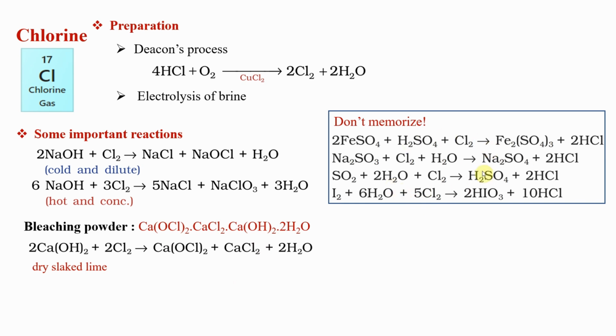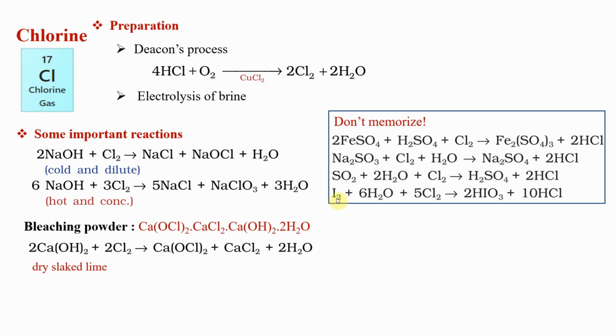Now, in the reactions, NCERT, no need to memorize. Look at it this way. Chlorine is an oxidizing agent, we saw. So it will end up oxidizing whoever you give. Ferrous sulfate will become ferric sulfate, so iron is getting oxidized. Here, sulfur is already in its higher oxidation number, +6. Similarly, SO2 can be oxidized by chlorine to SO3. In sulfur chemistry SO2 is the reducing agent and chlorine the oxidizing agent. So chlorine will become Cl minus, SO2 will become SO3. SO3 plus water will give you H2SO4.